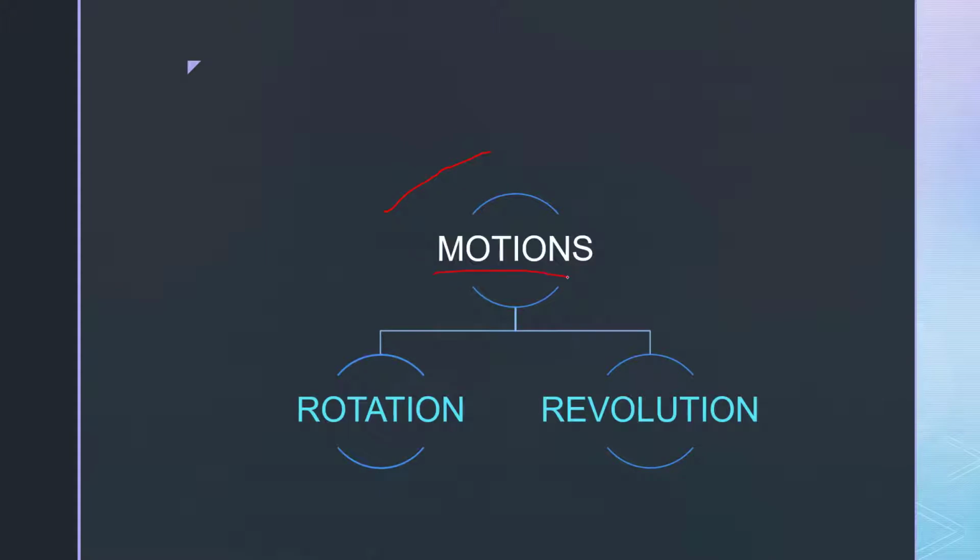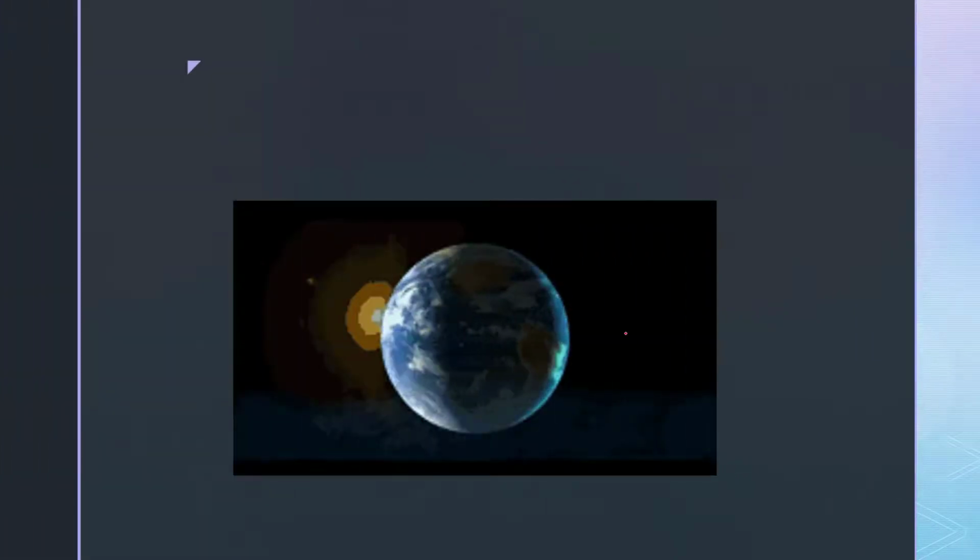Now there are two motions, rotation and revolution. Let's see what is the difference between rotation and revolution. Here you can see the earth is rotating on its axis. I hope you can see this area clearly.